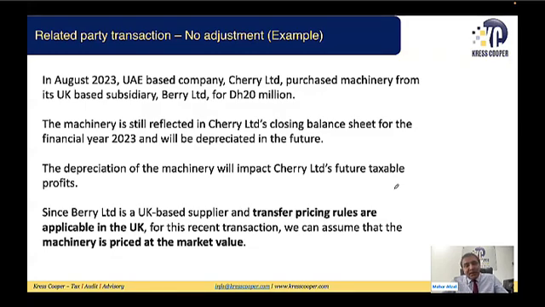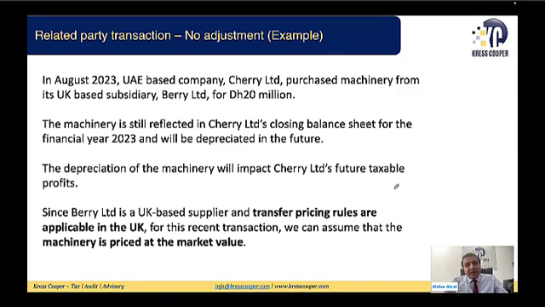Just look into this example. In August 2023, a UAE-based company, Cherry Limited, purchased machinery from its UK-based subsidiary, Berry Limited, and the value of the machinery was 20 million. The machinery is still reflecting in the Cherry Limited closing balance sheet for the financial year 2023 and will be depreciated in the future. Whenever this machinery is depreciated in the books of Cherry Limited, the FTA would allow Cherry Limited this depreciation as an allowable expense. So this depreciation will reduce the taxable profits. The depreciation of the machinery will impact Cherry Limited's future taxable profits.